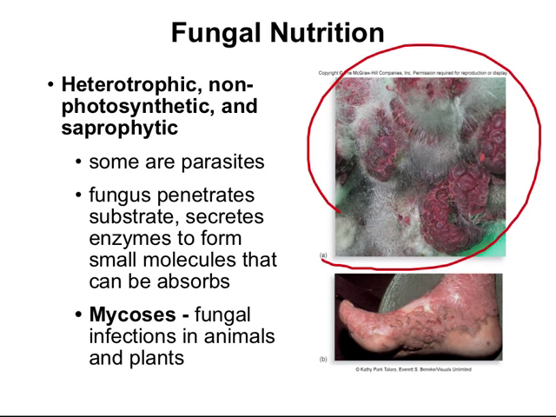Fungi have many different enzymes that can digest a huge number of substances. For example, they can digest feathers and hair and skin, wood, even rubber. In the image of this foot here, which is kind of gross, you can see a soil fungus has embedded itself onto the substrate or the skin of the foot and has begun to digest away portions of the skin to keep itself alive. This is an example of how it could be a mycosis, a fungal infection.